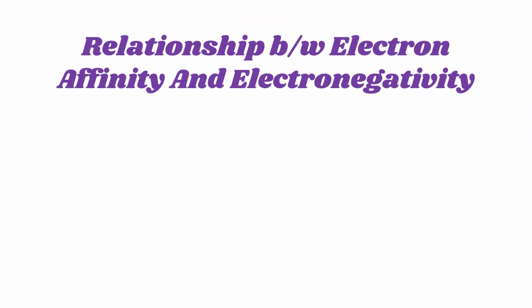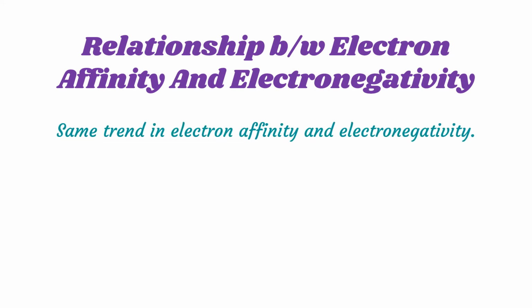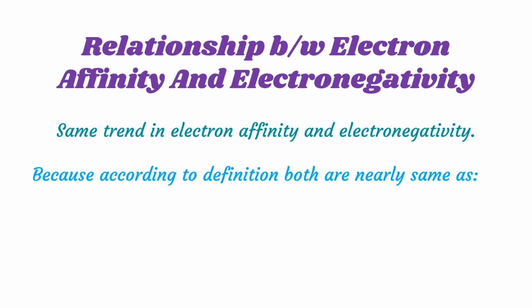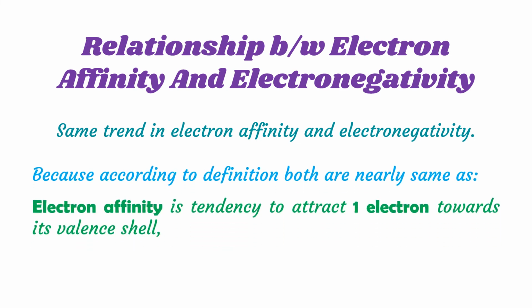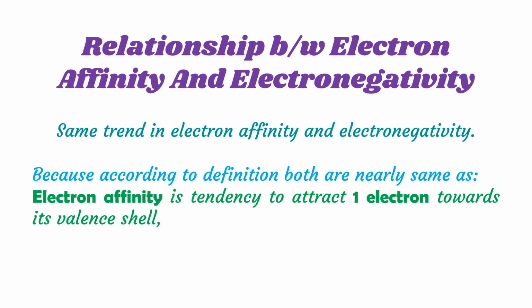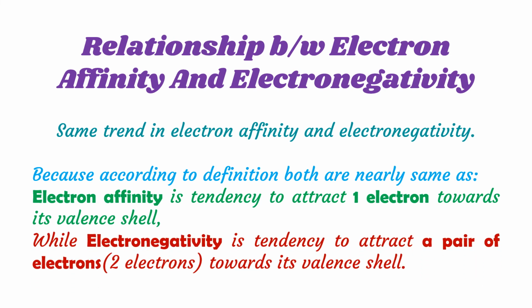What is the similarity in electron affinity and electronegativity? There are the same trends in electron affinity and electronegativity because according to their definitions both are nearly the same, as electron affinity is the tendency to attract one electron towards its valence shell, while electronegativity is the tendency to attract a pair of electrons towards its valence shell.